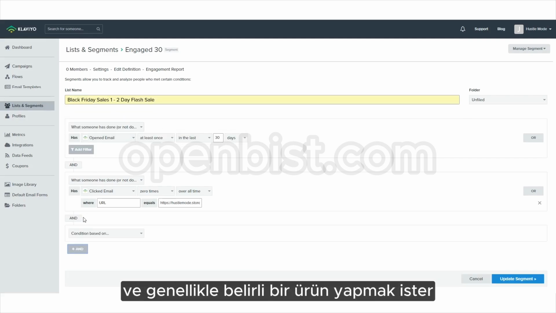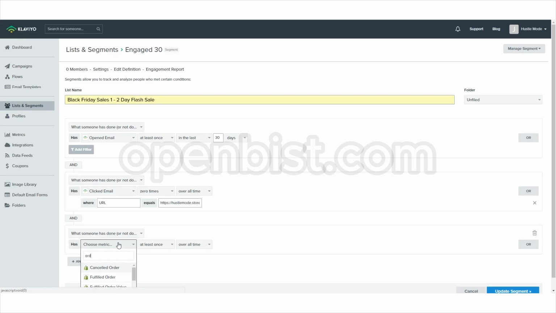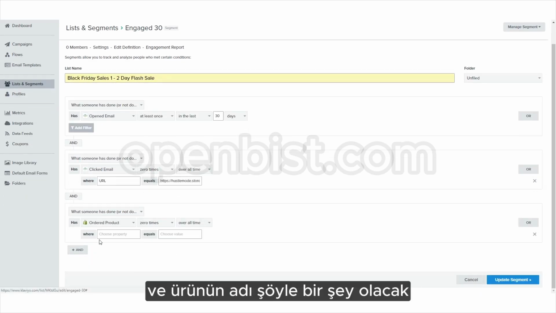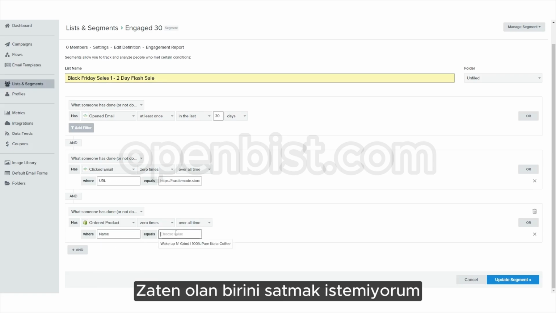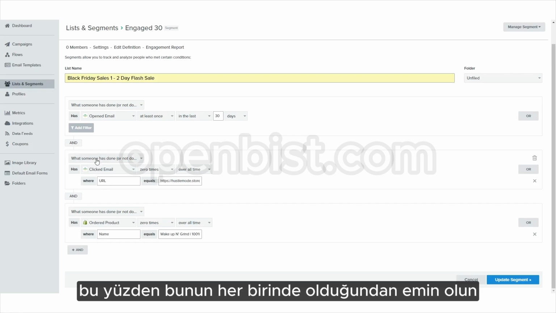And usually we're going to do a certain product. So we're going to be saying, has purchased or placed order. Oh no, it's ordered product, 0 times. And the name of the product would be something like, I don't want to sell to somebody who's already bought a product. But you would still have this in there. So make sure that this is in every single one.